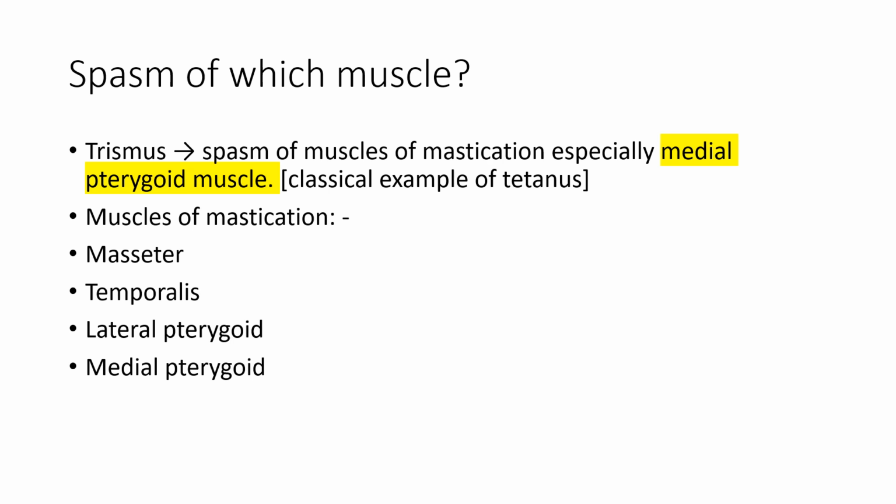Okay, and we have got four muscles of mastication: masseter, temporalis, lateral pterygoid, and the medial pterygoid. So let us discuss the origin, insertion, and action of all of these muscles.